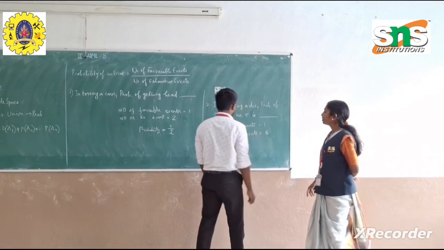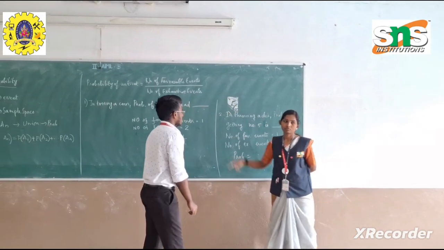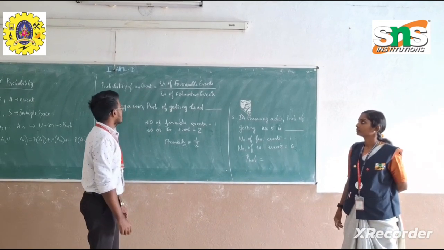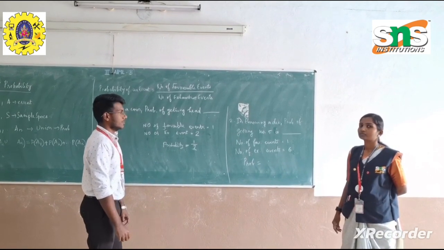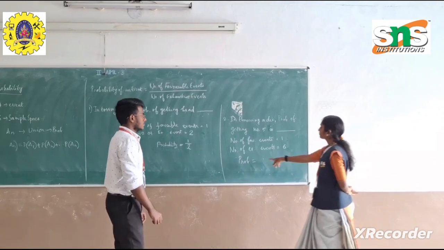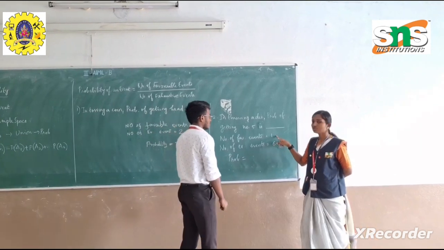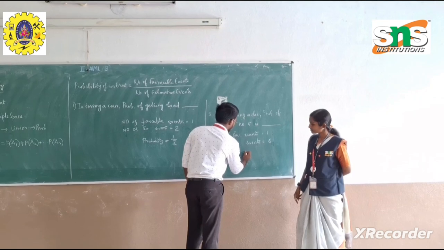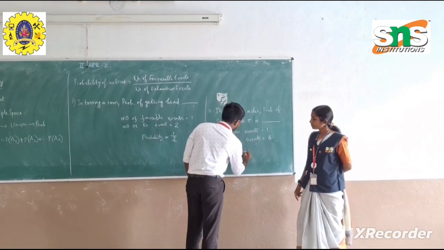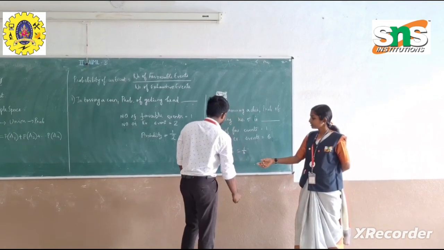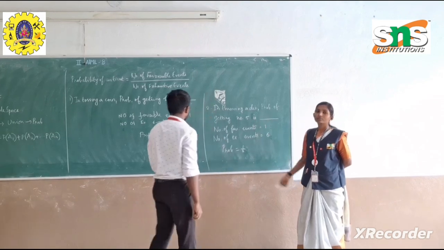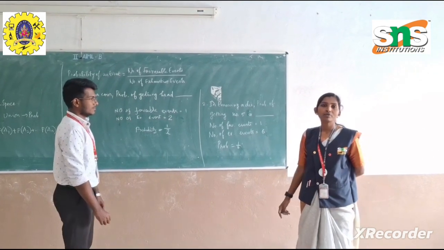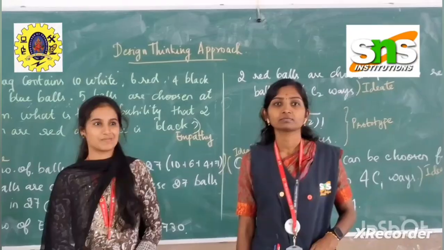Now as per the formula, what is the formula? Read it aloud. Probability of an event equal to number of favorable events divided by number of exhaustive events. So what is the numerator? Number of favorable events. What is the count? 1. On the numerator we have 1, divided by 6. 1 by 6. So this is the probability of getting a number 5 in throwing a die. The probability of getting number 5 is 1 by 6. This is how we perform a problem on probability of an event.